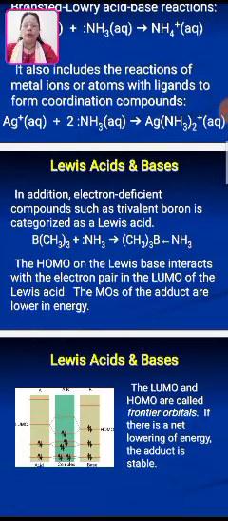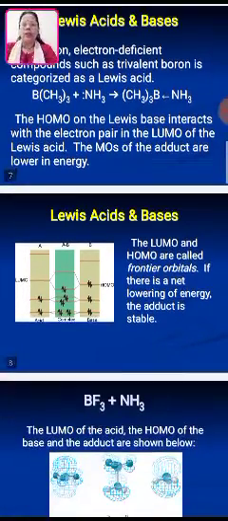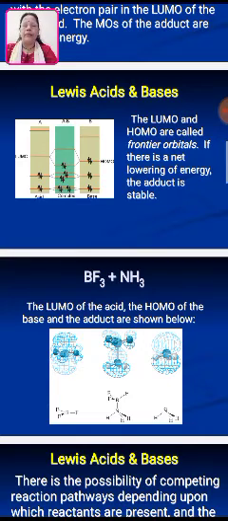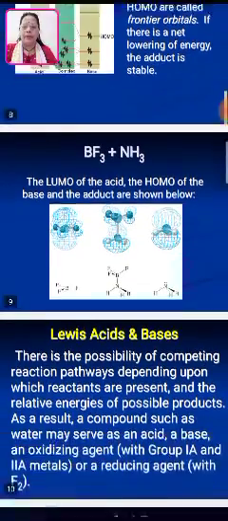The HOMO on the Lewis base interacts with the electron pair in the LUMO of the Lewis acid. The molecular orbitals of the adduct are lower in energy. This example shows that for the frontier orbitals, if there is a net lowering of energy, the adduct is stable. See the example: BF3 plus ammonia, there is the formation of an adduct from the LUMO of the acid and the HOMO of the base, and the adduct is shown in between.